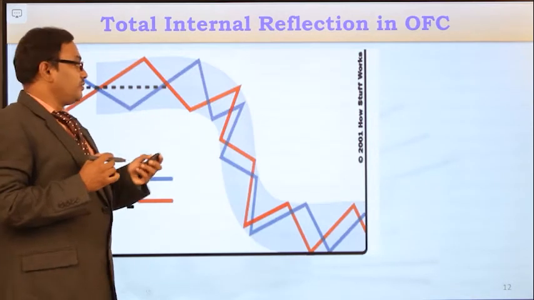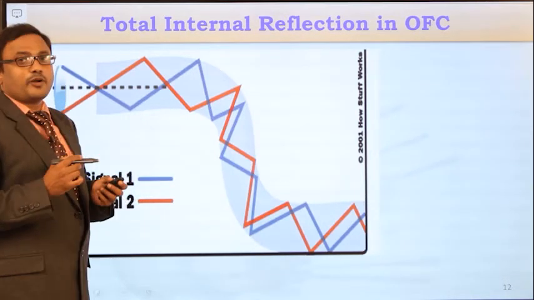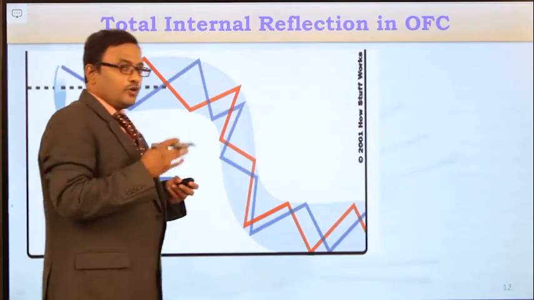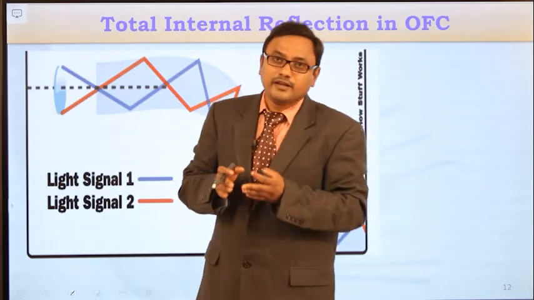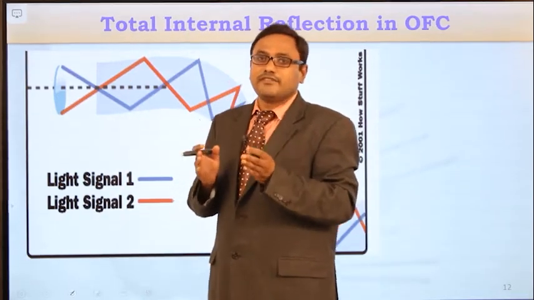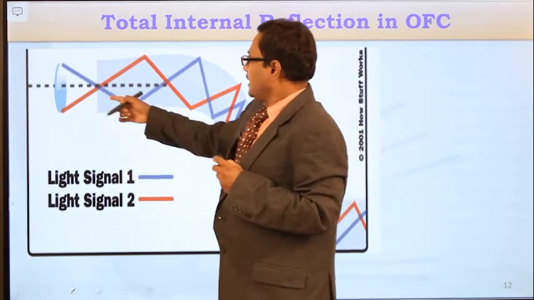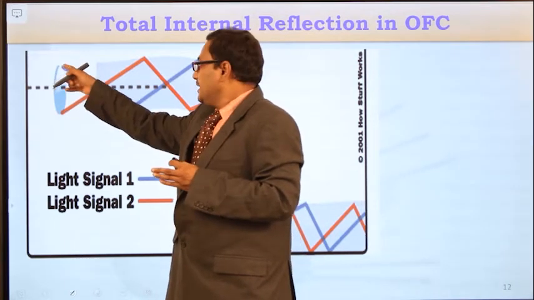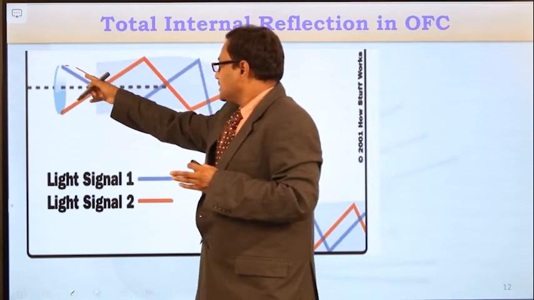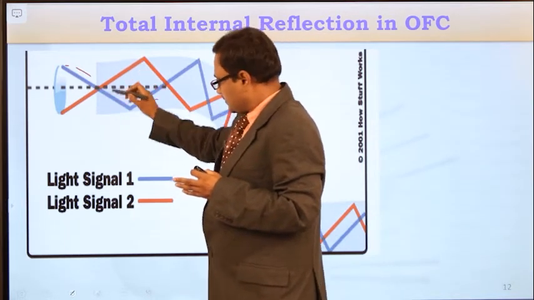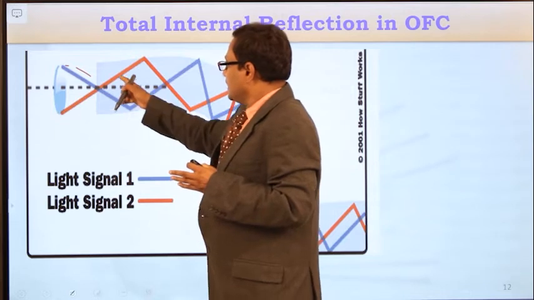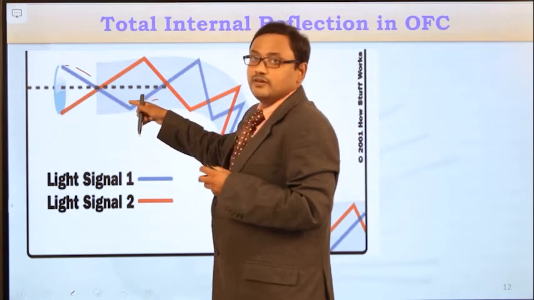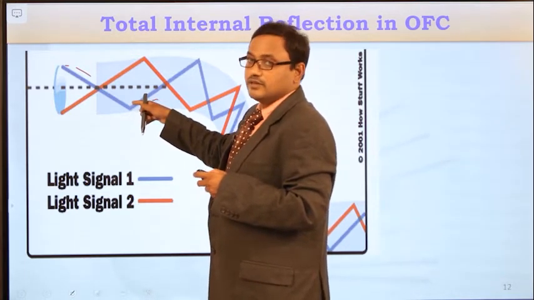So now let us see how the light signals are propagating within the optical fiber cable. So optical fiber cable consists of core medium and cladding medium surrounded by buffer coating. So always the light signal is confined to the core medium only. Whenever the light ray enters into the core medium, which is the denser medium, from free space, the light ray propagates like this, and this core is surrounded by cladding, which is rarer when compared to core medium.